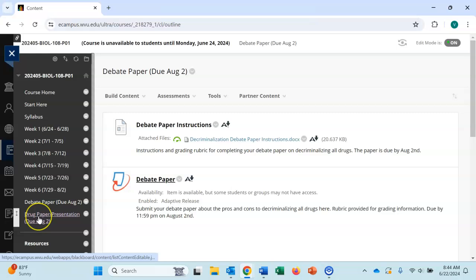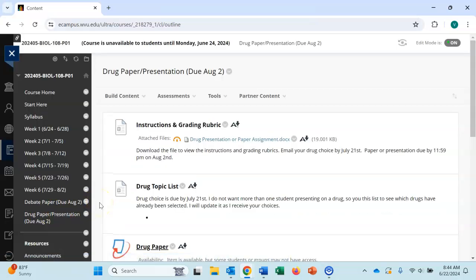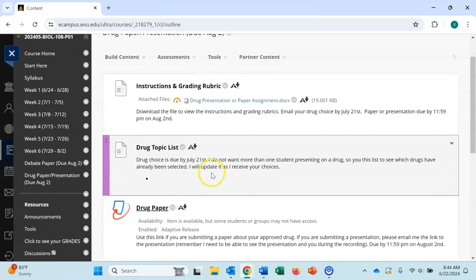And then the other one to draw your attention to is the drug paper. There's not a final in the class. Instead, you will pick a drug. You need to pick that by July 21st. It needs to be something we haven't covered or are not going to cover in the class. Like we talk about cocaine, we talk about marijuana, we talk about some different over-the-counter drugs. The drug that you pick doesn't have to be an addictive drug.